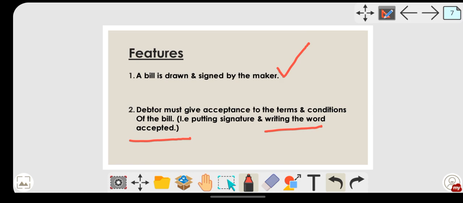Okay, so the one who is the debtor, who has taken money from the creditor, has to give his acceptance. Acceptance is very important, it shows that the debtor is agreeing to the terms of the bill. That's why it's very important over here. So please remember the word acceptance, don't forget this word. If you find the word acceptance, then it is for bill of exchange. Whereas in your promissory note there is no word called acceptance, but in your bill of exchange, acceptance of the debtor is very necessary.